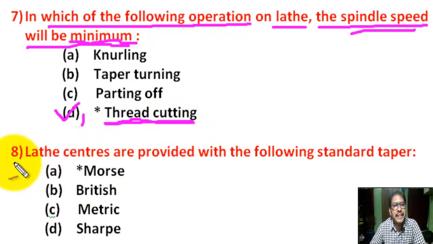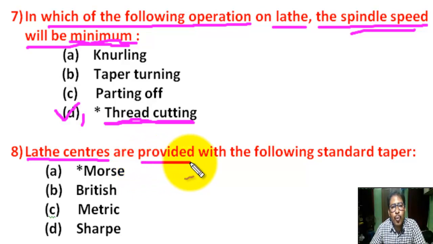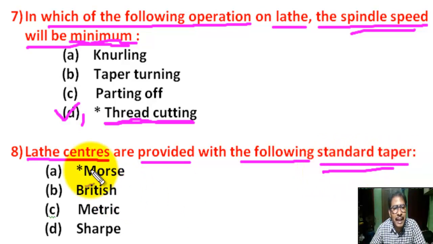Question number 8. Lathe centers, live center and dead center, are provided with the following standard taper. There are 4 options. Correct answer is A. Morse taper.